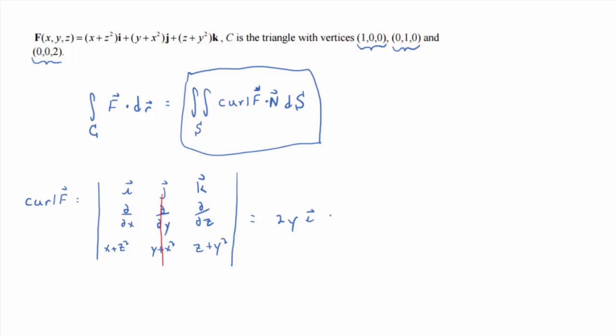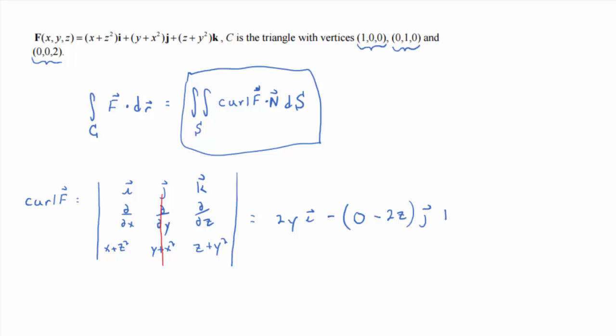And by the way, by definition, there's a minus here. So what's d/dx of z plus y squared? 0, minus d/dz of x plus z squared, it's just going to be 2z, right? So which will be plus overall.